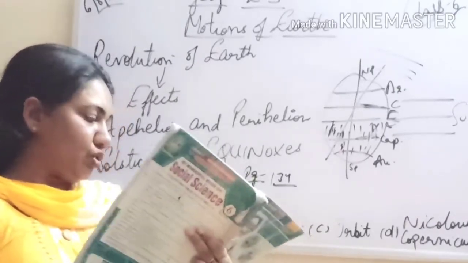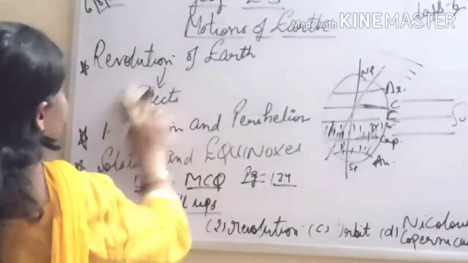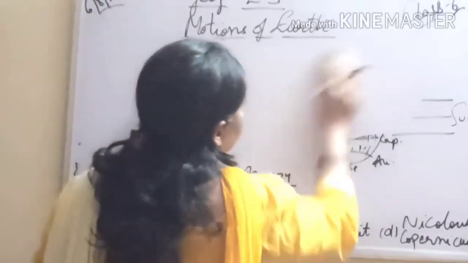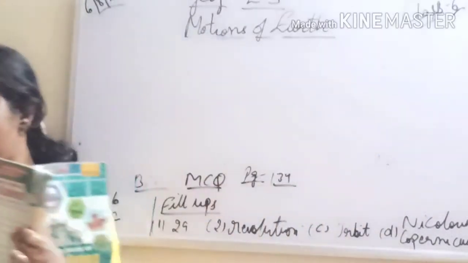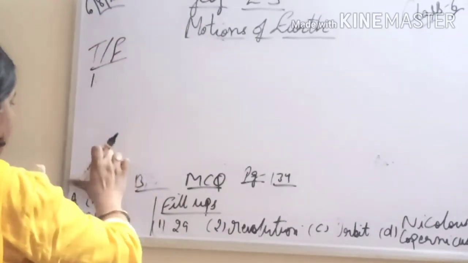Okay, coming to true and false. So let's learn about which is true and which is false. So let's do the bookwork based on this now. So you can note down the answers in your books with your pencils. Coming to the first one now.